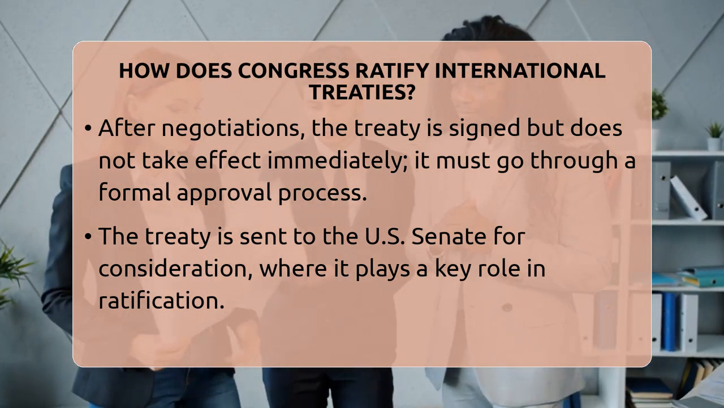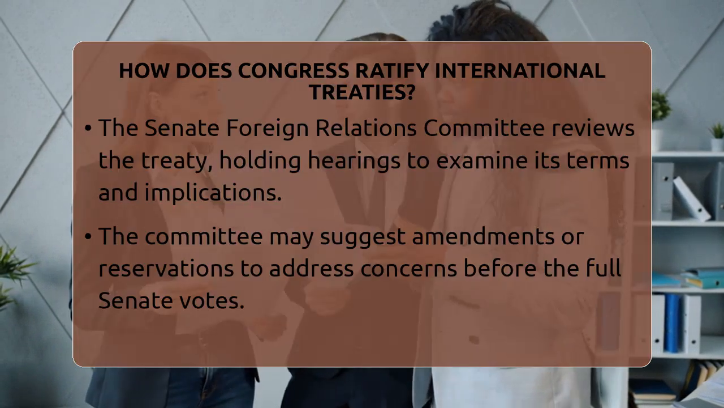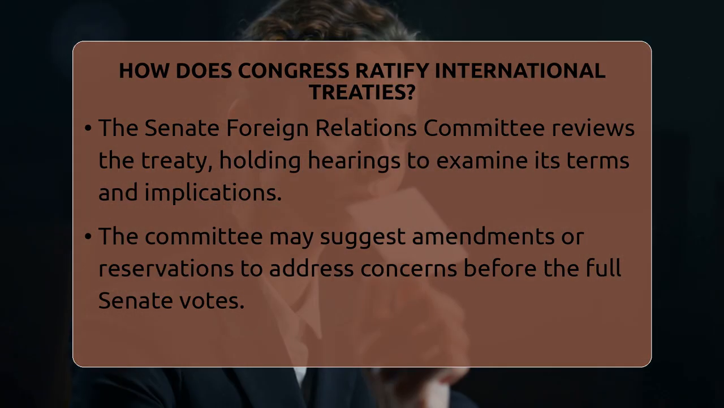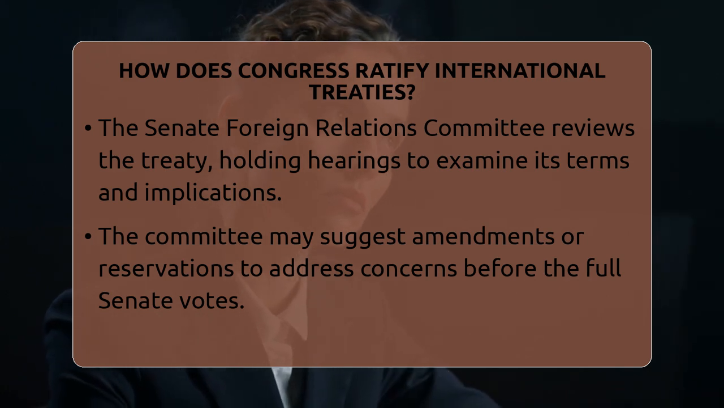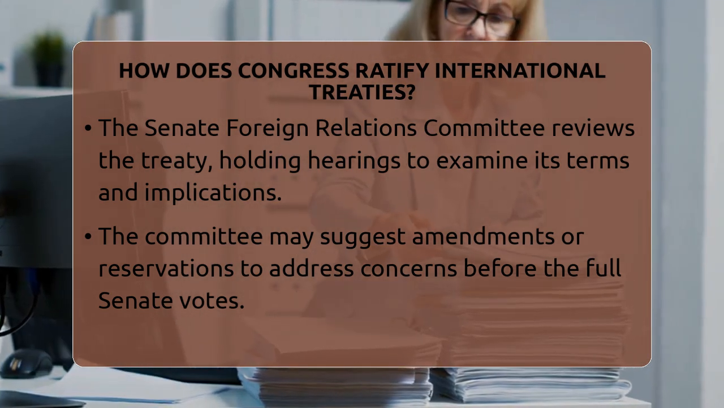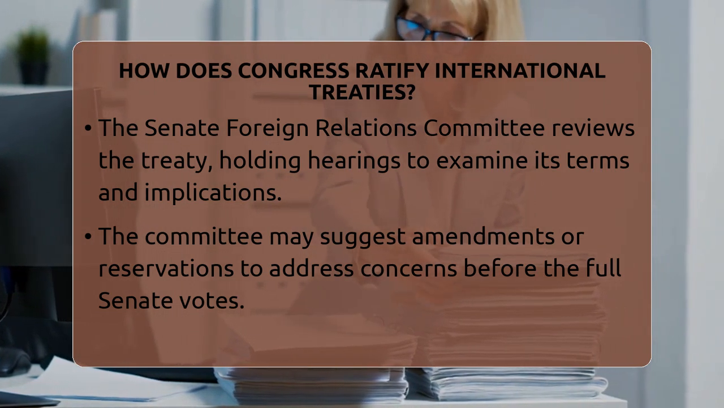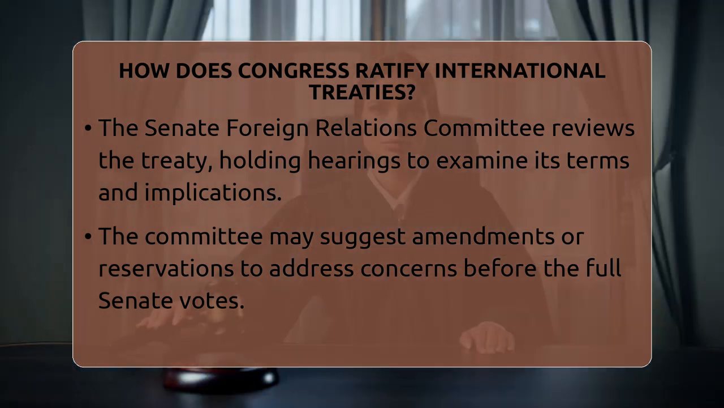After the committee completes its review, the treaty is brought before the full Senate for a vote. To ratify a treaty, the Senate must approve it by a two-thirds majority of the senators present and voting. This high threshold ensures that only treaties with broad support are ratified, reflecting a consensus across the legislative branch.